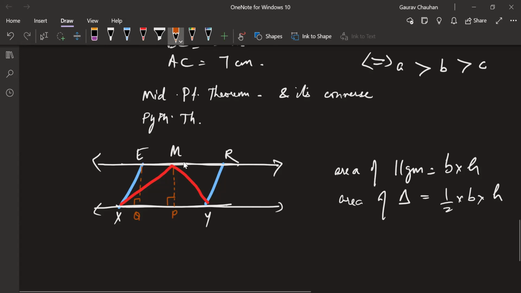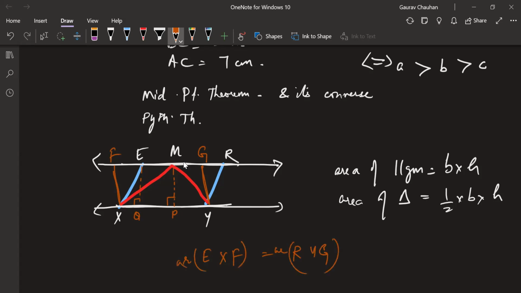Another parallelogram. Okay, fine. Let me draw another parallelogram. Here it is. Let this be FG. EXF will be equal to RYG. Area, you mean? Correct. But why did you ask me to draw a parallelogram for that? Oh, good, good. You're right about this.